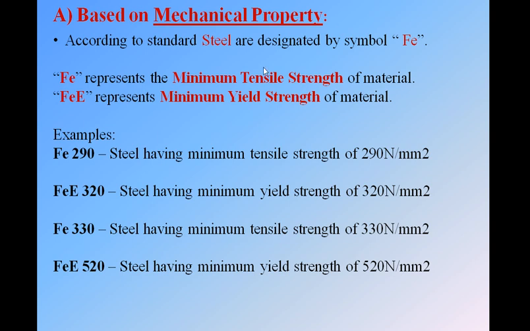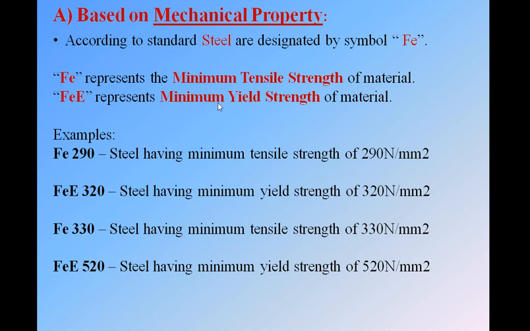Okay, see here below, we have written something like Fe 290. If we only have Fe, then whatever number follows that Fe is the minimum tensile strength of that material. And if we have Fe and a capital E again, as here, Fe then capital E, followed by a number, that is 320, then this number will be the minimum yield strength.